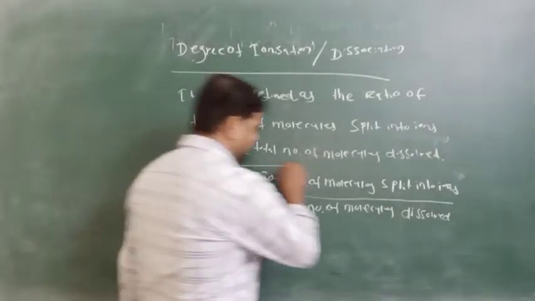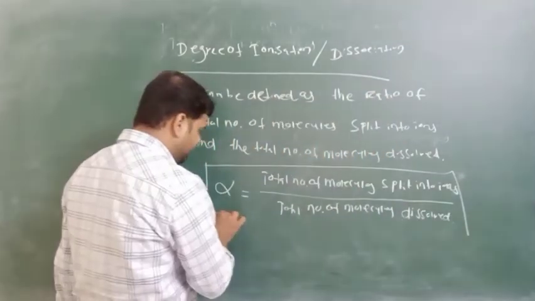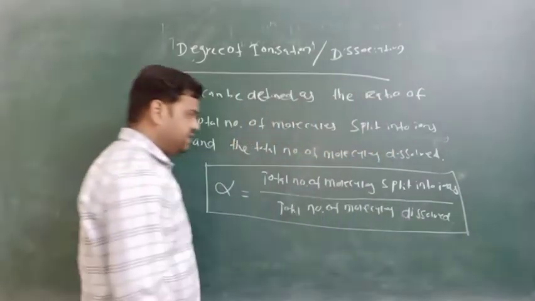This is the mathematical expression of degree of ionization or degree of dissociation.